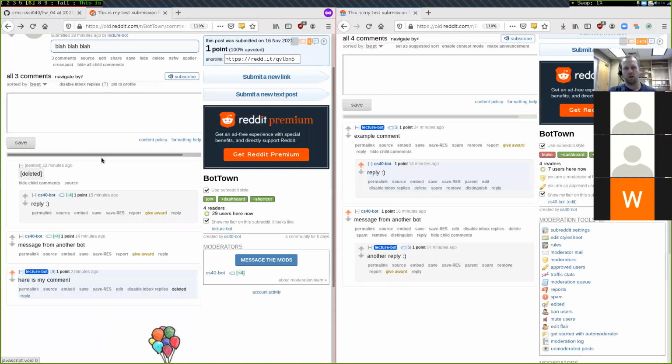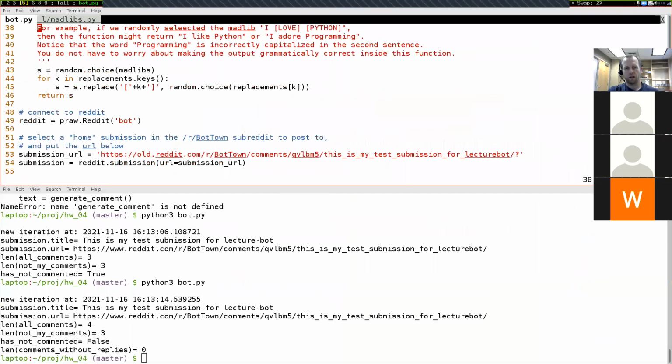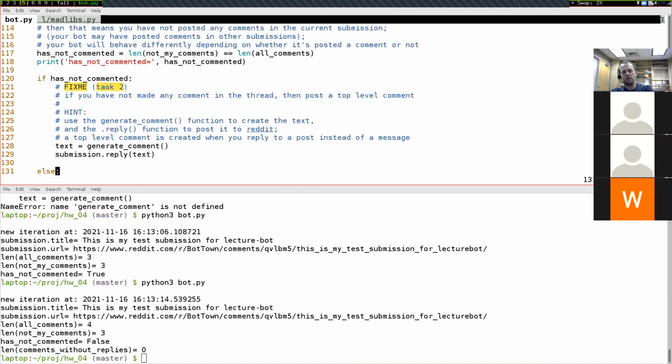And if we come back here over to Firefox and refresh this page, then we get our random Python message of I love coding, like that. So let's go back to task 2, wherever that was. There we go. So another pretty simple task right there.